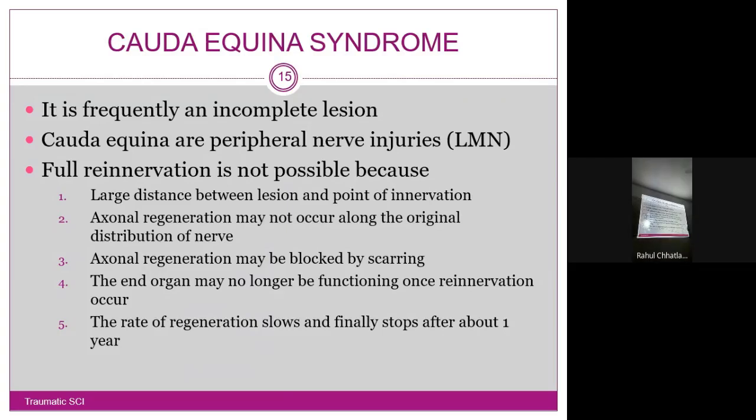Yes. So these are the 5 main reasons. First, the two cut ends are very far from each other, so large distance. Second, axonal regeneration happens, but happens along a different distribution. It has joined with another nerve.